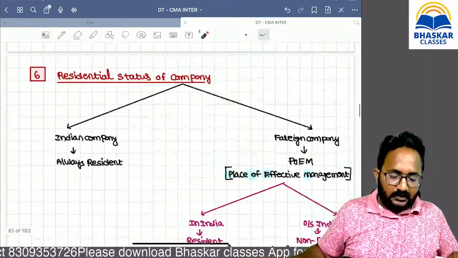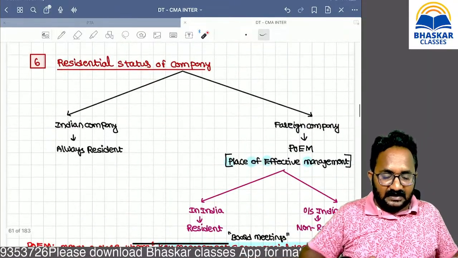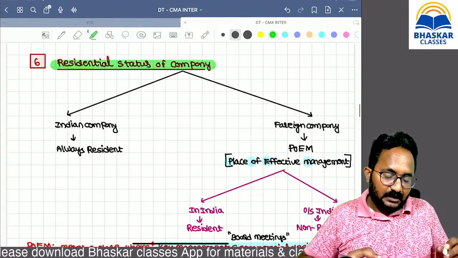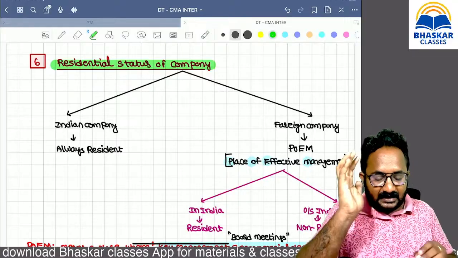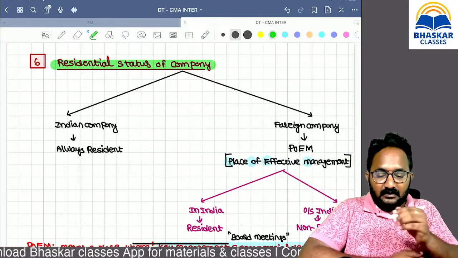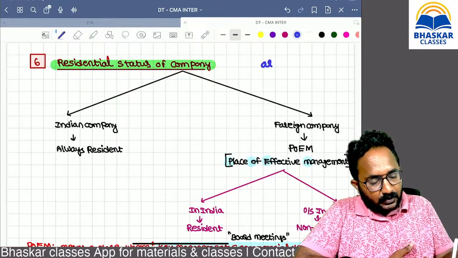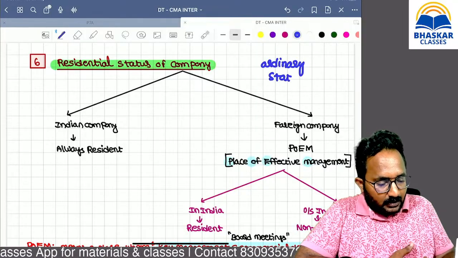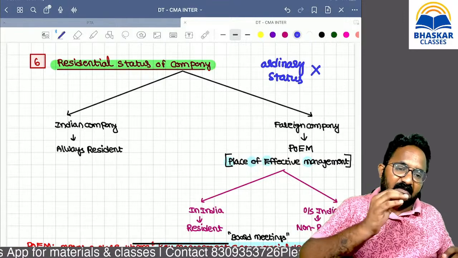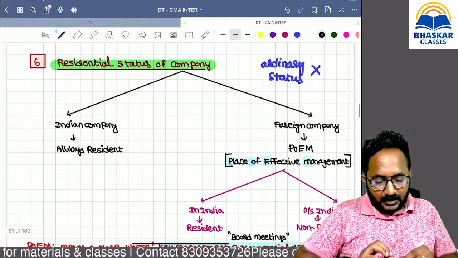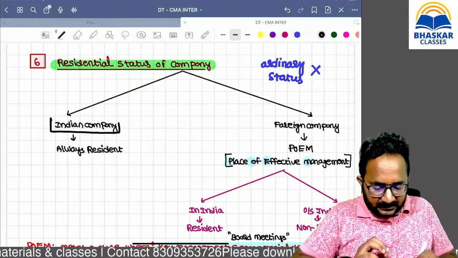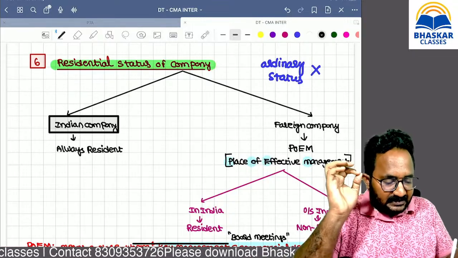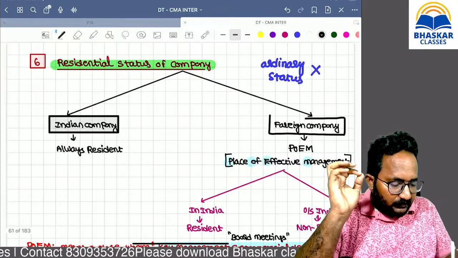Now, next we have to decide the residential status of a company. Company residential status is restricted to resident or non-resident. There is no ordinary status for company. Remember, in income tax we have to classify companies into two: whether it is an Indian company or a foreign company.